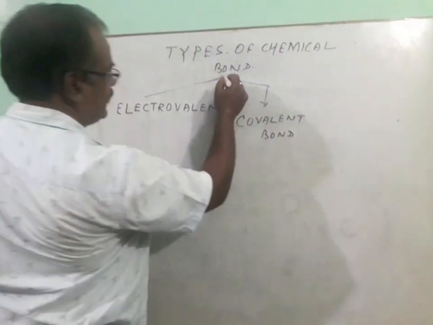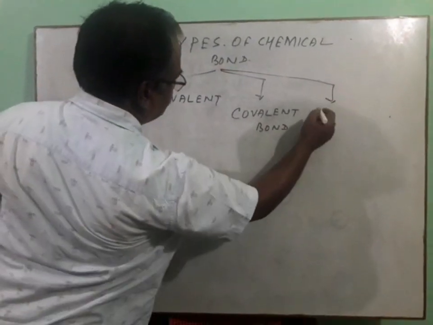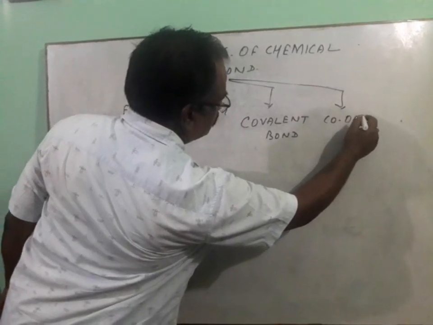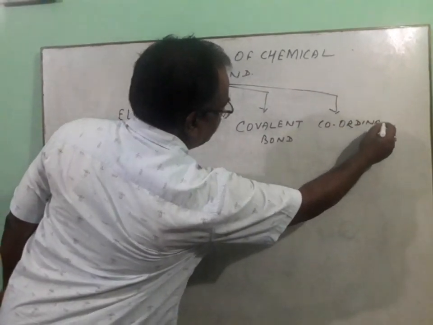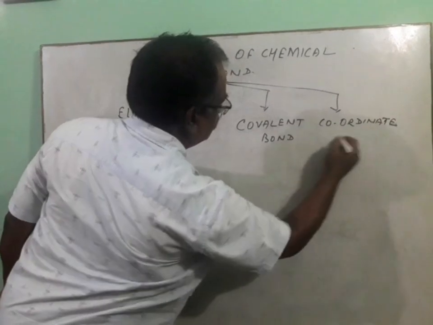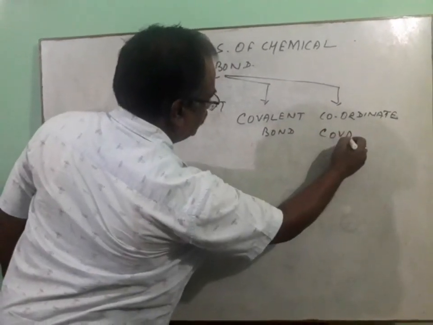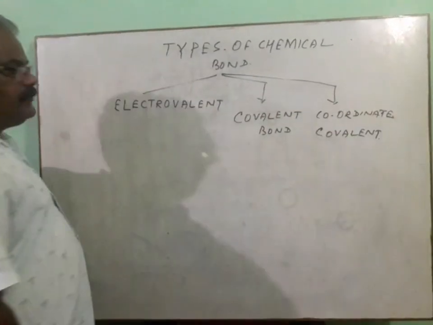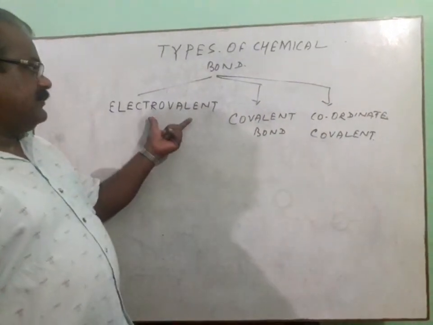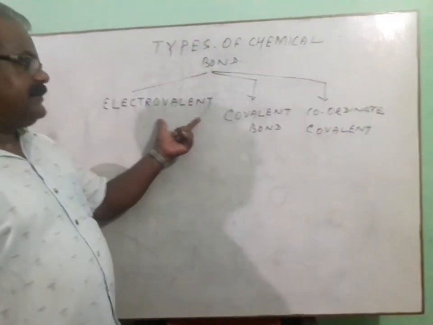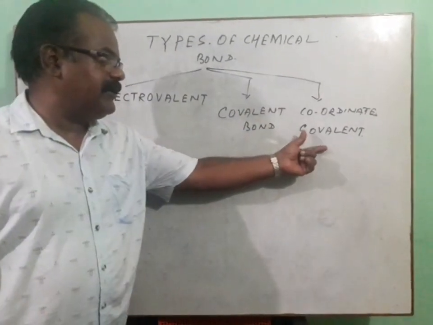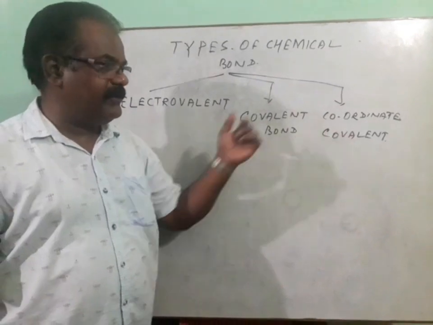Therefore there exists a third type, the coordinate covalent bond. So far as the class 9 syllabus is concerned, we will discuss the electrovalent and covalent bonds. Later on in class 10 you will come to know about the coordinate covalent bond.